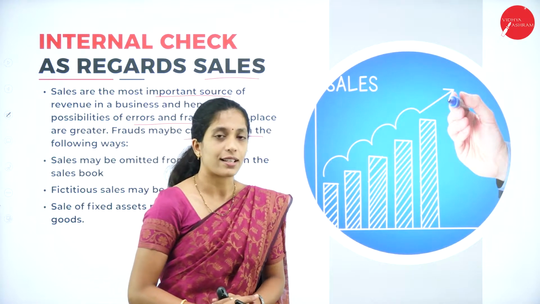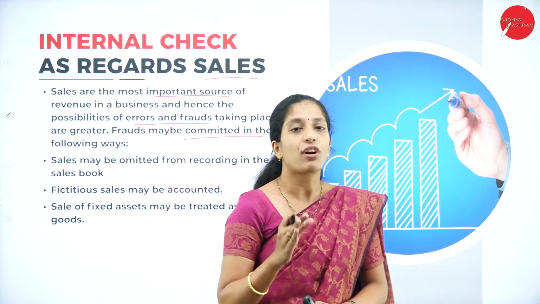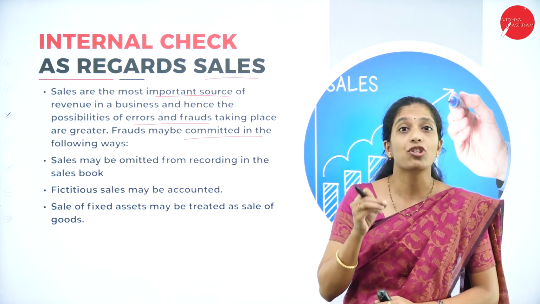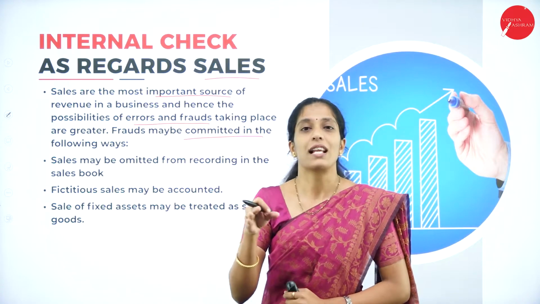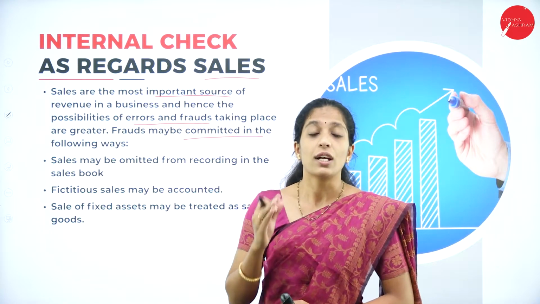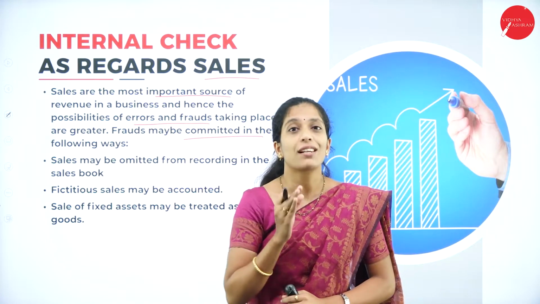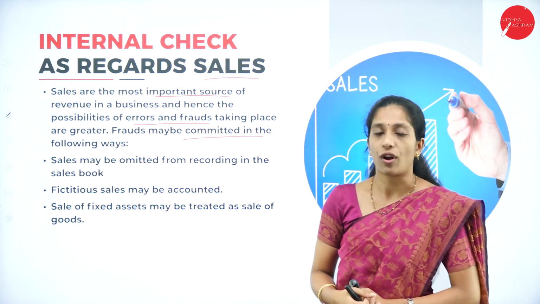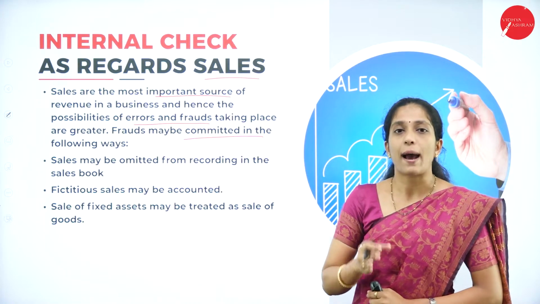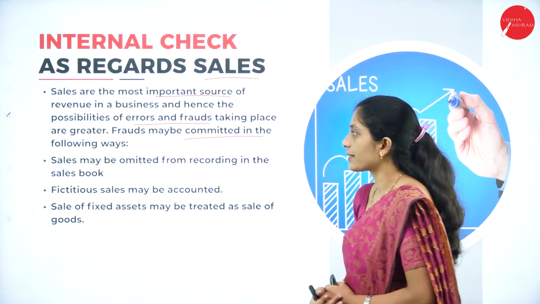What do you mean by fraud? Fraud is an intentional mistake made by the employees or personnel in an organization, mainly in order to cheat the organization or get a benefit from it. That is known as fraud. Let us see how fraud happens relating to sales.